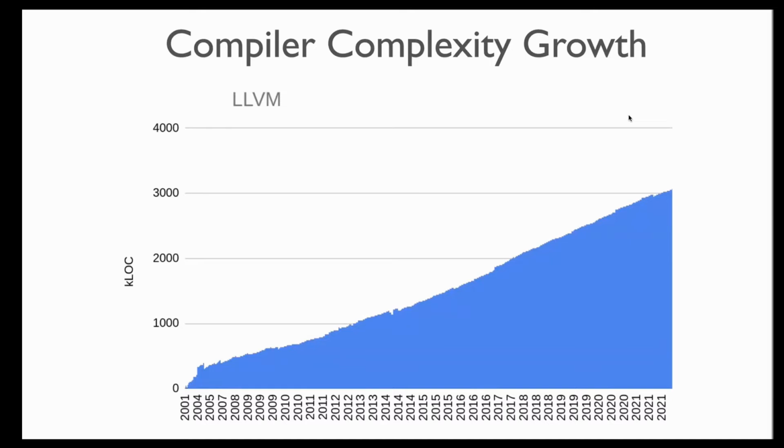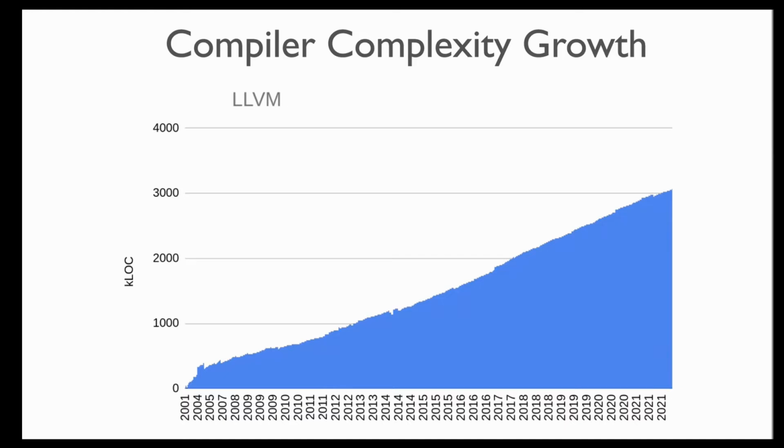So how does LLVM fare? Well, indeed, LLVM developers, because LLVM started later than GCC, have a distinct advantage over GCC developers by virtue of starting late, and thus leveraging modern tools and techniques and also avoiding known pitfalls. Yet the development model of the compiler hasn't changed. And we see a similar growth for LLVM too.